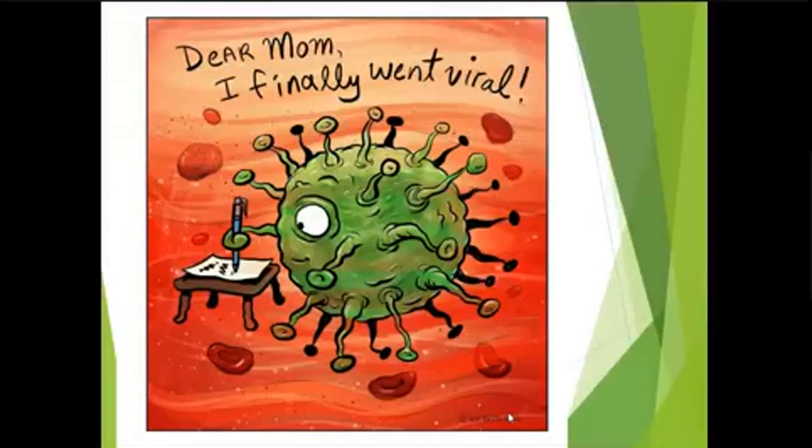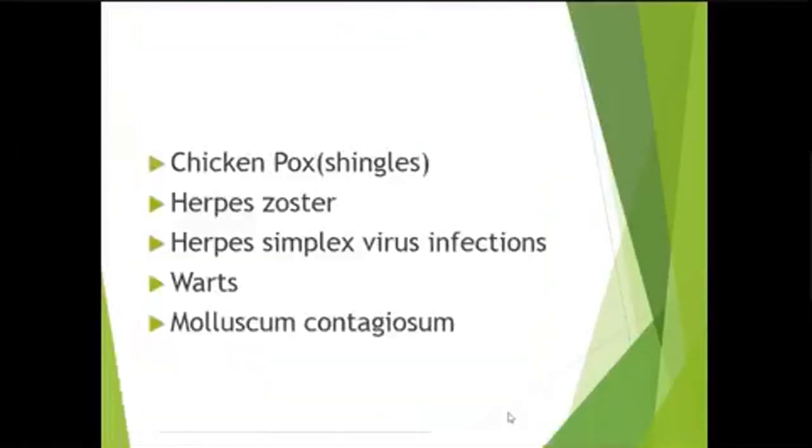So viral infections are very important to understand. There are five important infections we are going to discuss: chickenpox, herpes zoster, herpes simplex, warts, and molluscum contagiosum. There are many other viral infections like measles, mumps, and others which have cutaneous manifestations and which you will study in other subjects.